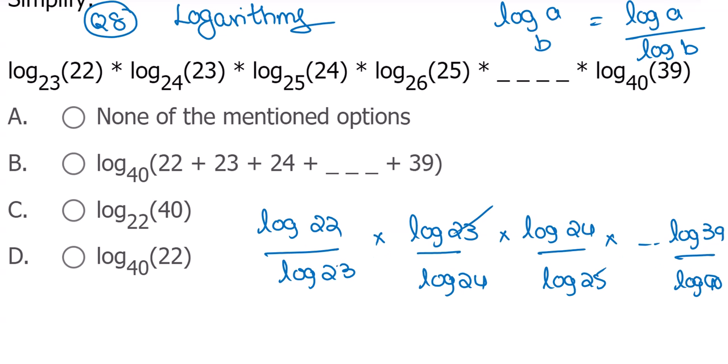If we see, everything like this gets cancelled. Only thing left over is log 22 and log 40. So log 22 base 40 only it will come. Again, we need to convert. Again, reverse: log A divided by log B is log A base B. Right? So that's option D.